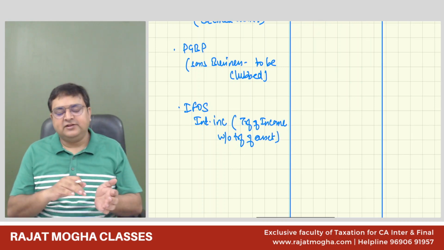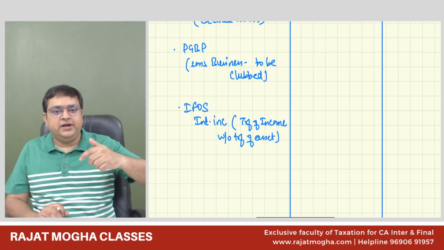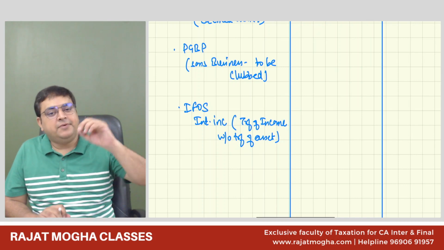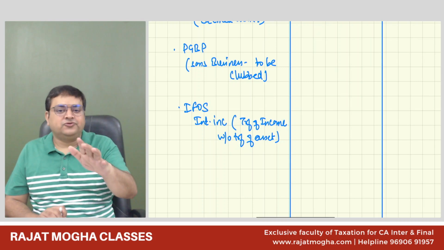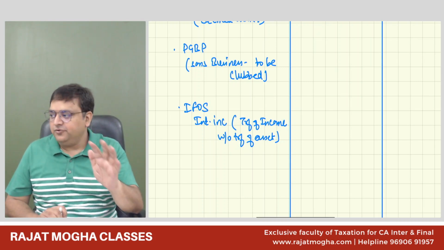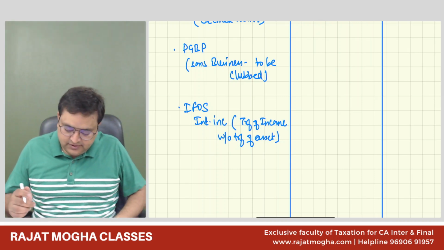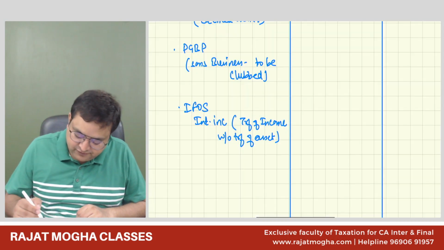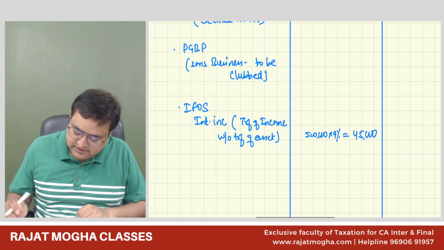If we transfer the asset permanently to any other person, then the asset is gone, the income is also gone, so there would be no clubbing. In this case, we have not transferred the asset, we have transferred the income. So this would be 5 lakh into 9% for the full year, 45,000 is the IFOS income.